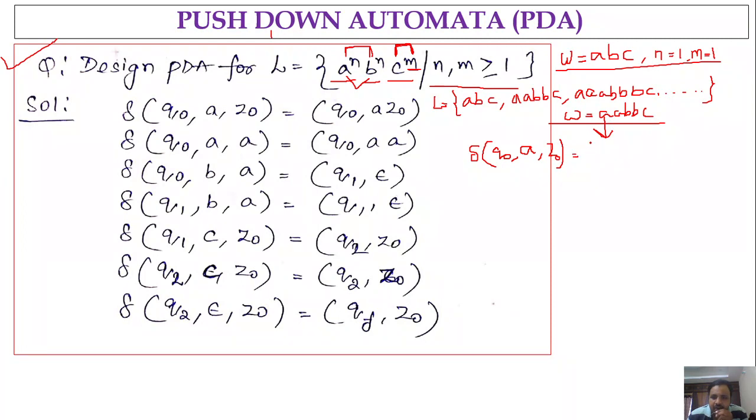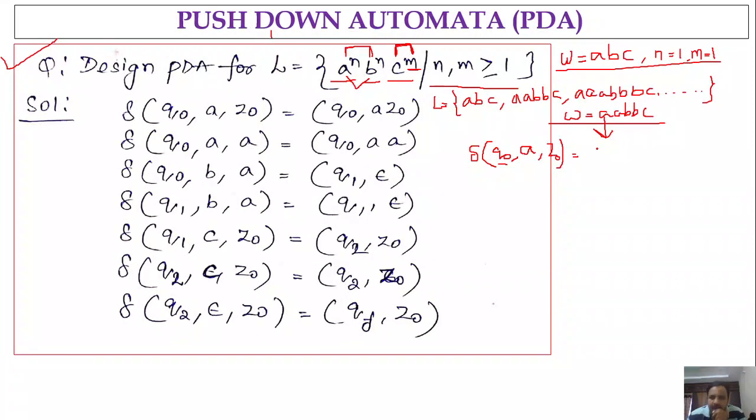So what we have to do? As long as you are getting A, you will be in the same state Q naught. So here I am going to take Q naught to represent that I have seen A, and Q1 to represent that I have seen B. And Q2 to represent that I have seen C, and QF, that is the final state. Anyway, you can construct this with any number of states, but the logic must be correct as far as the given language is concerned.